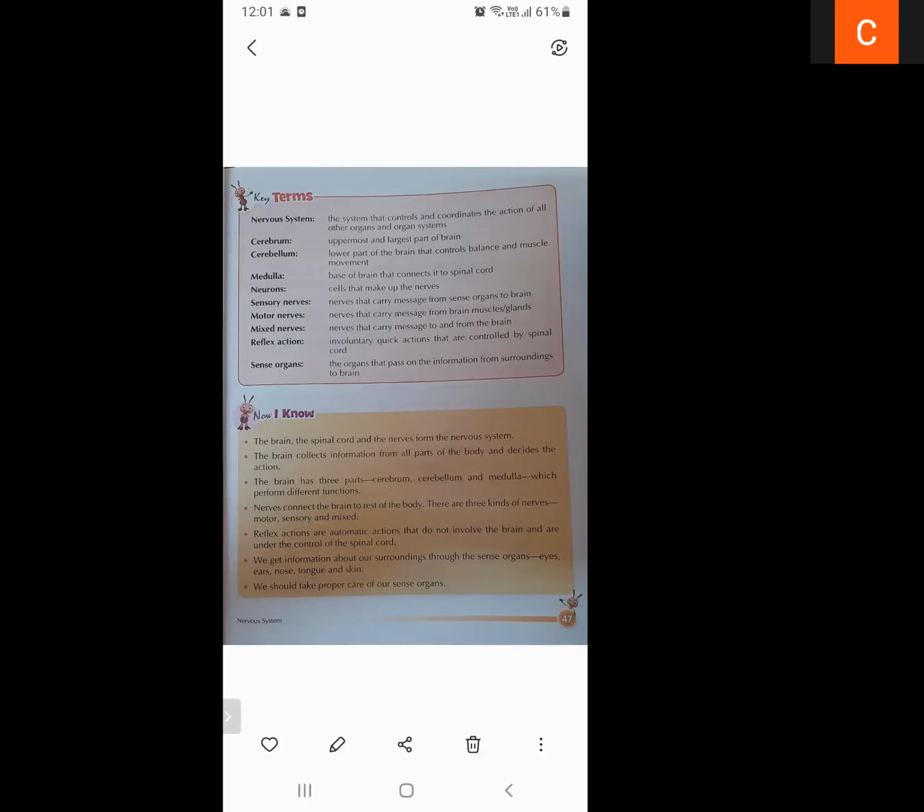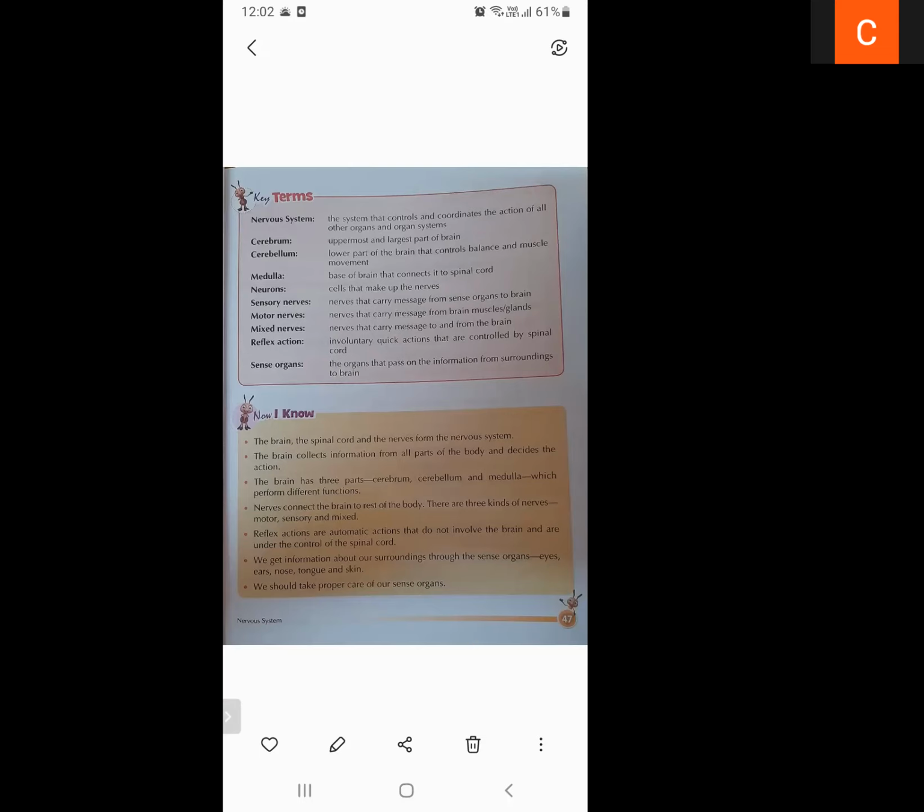Then what are neurons? Cells that make up the nerves. Nerves are made up of different types of cells. These cells are known as neurons. Neurons are also known as nerve cells. Sensory nerves are nerves that carry messages from the sense organs to the brain. Three types of nerves we have discussed.